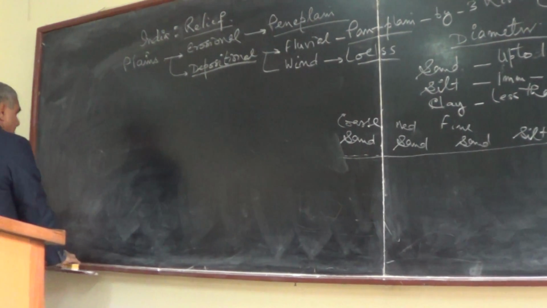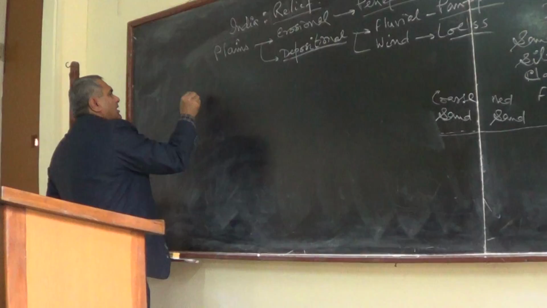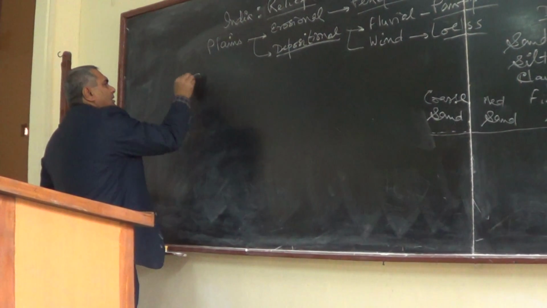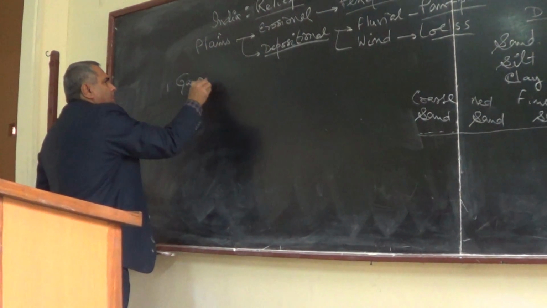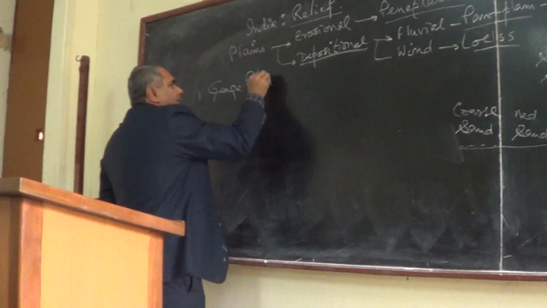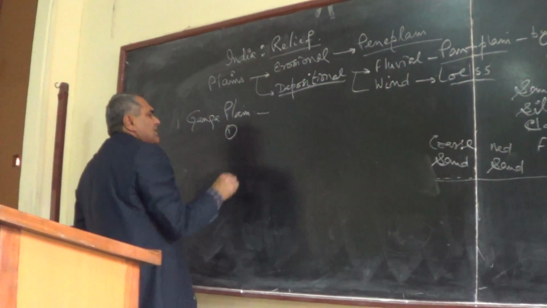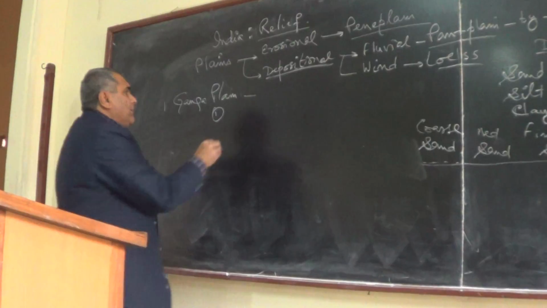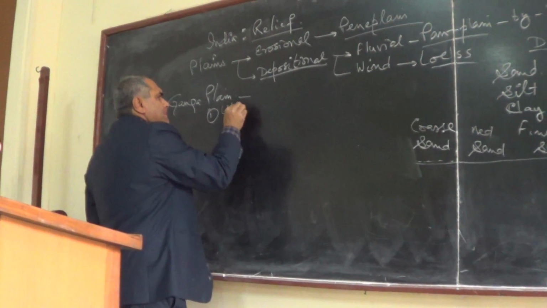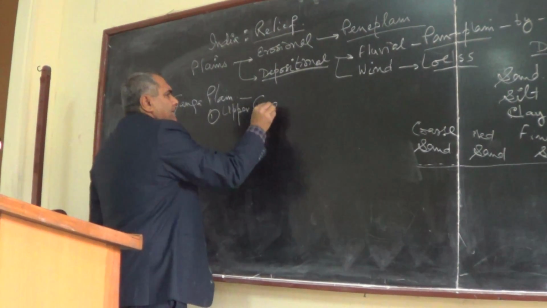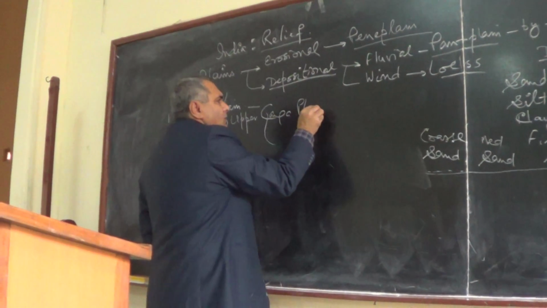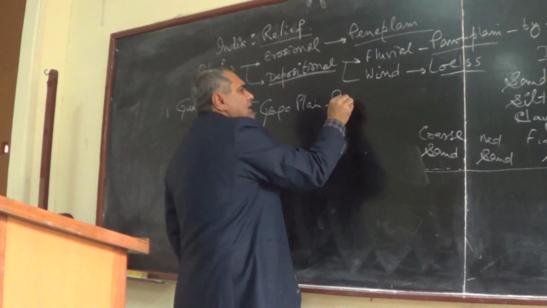Let me come to the first: the Ganga plain, or you can say the upper Ganga plain. It is also known as the Ruhelkhand plain.